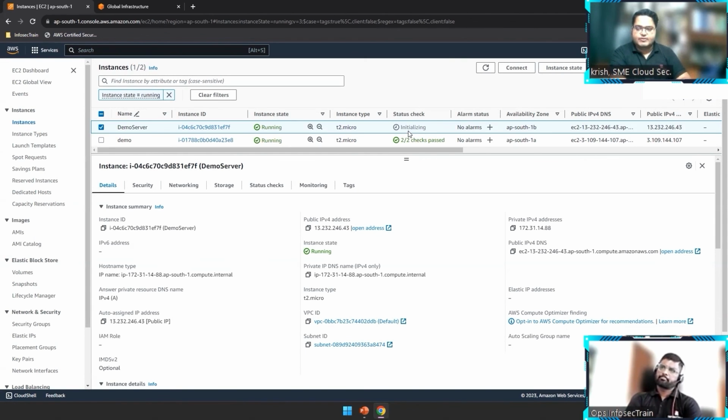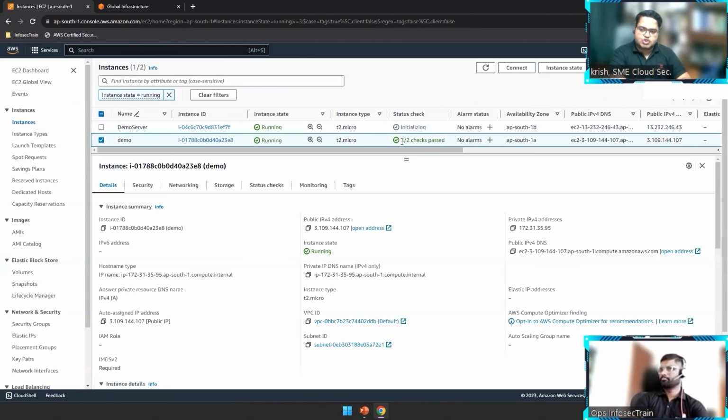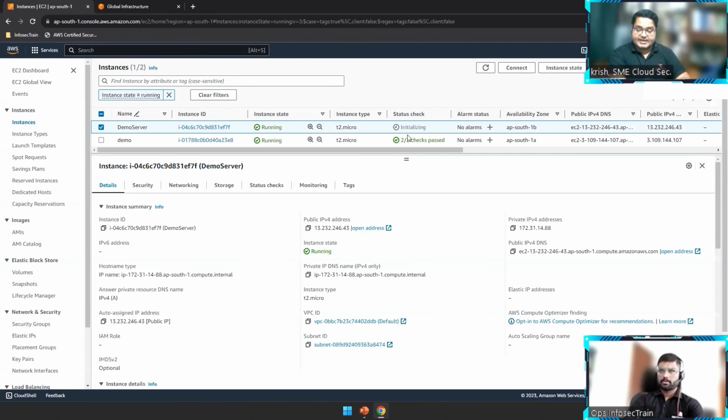And normally I give a tip to the students that if you see a message called 2/2 checks passed, most probably the server is ready. Okay. But that is not a baseline for that, this is just something from which we can start.